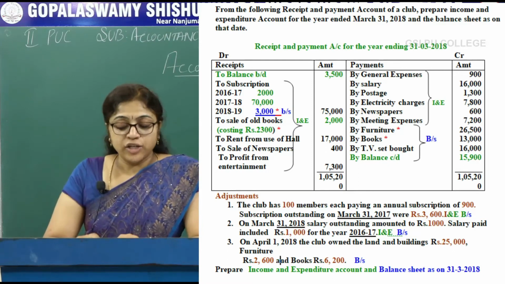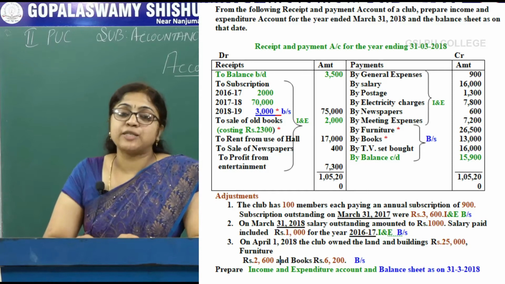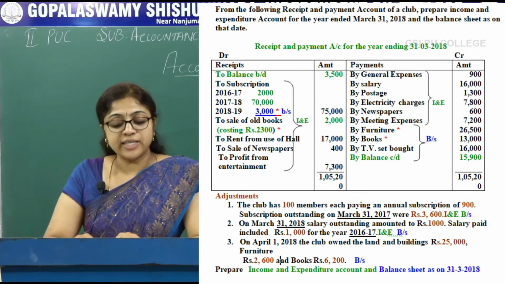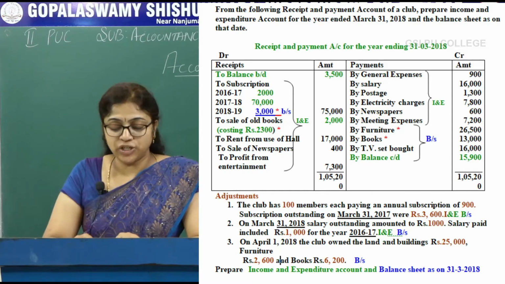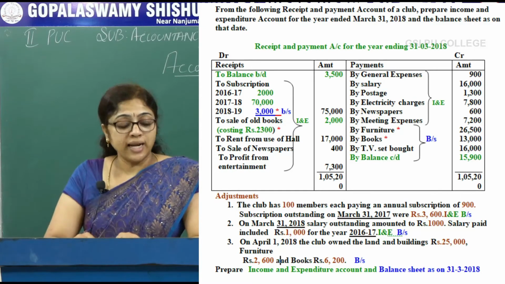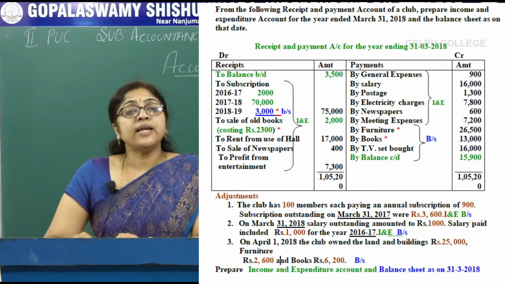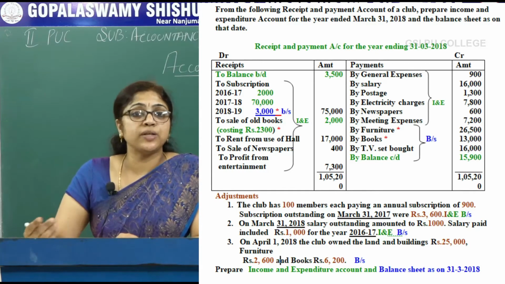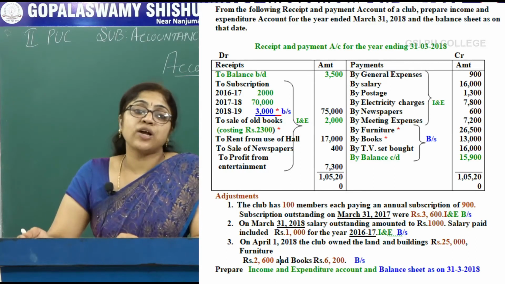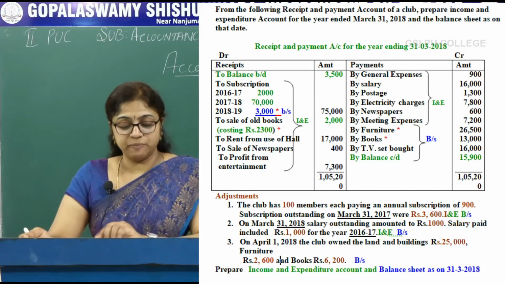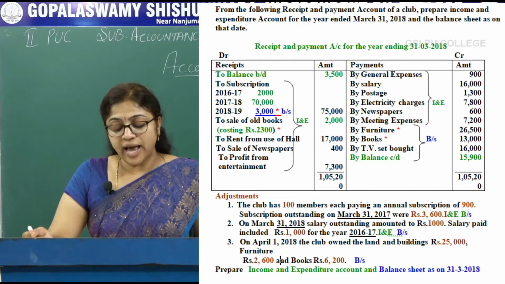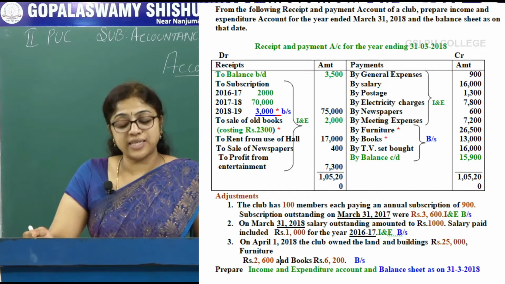Newspaper and meeting expenses are revenue expenditure and recorded in the income and expenditure account. By TV set bought, this is capital expenditure. By balance carried down, this is the cash balance carried to the next year, so it is recorded in the balance sheet.